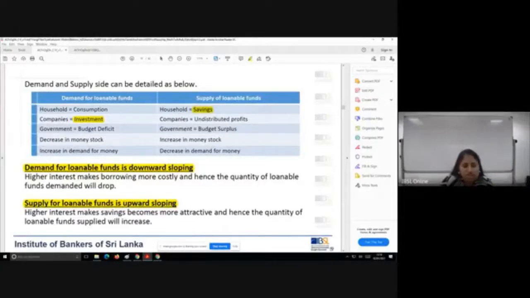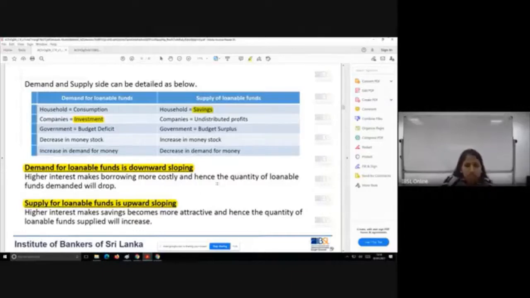Why? When the interest rate is high, the amount you demand as credit is always low. When the interest rate is low, the demand for loanable funds is higher. Just like that, think about the supply end. Here, as a supplier, you are lending funds. So when the interest rate is high, you're ready to lend more funds. But when the interest rate is low, you are not willing to give a higher amount of funds to be lent as loanable funds. You are ready to give a smaller portion of it. Why? The return that you receive is very low.